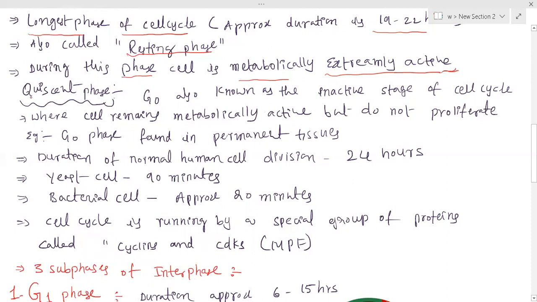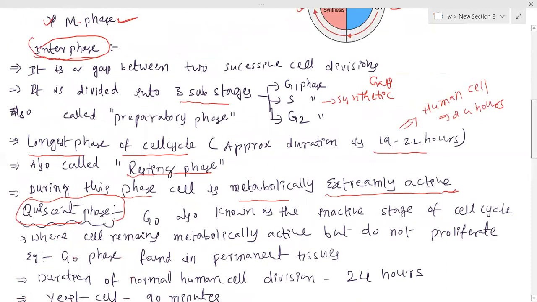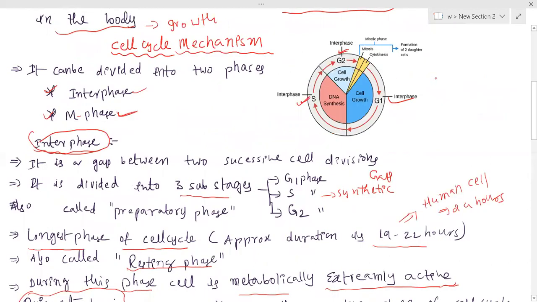So now let us discuss what is meant by the quiescent phase, or we can say the G0 phase. Of course, the cell cycle is divided into interphase and M phase. Suppose this is a cell which is divided into two daughter cells, and now one more stage is there. After completion of the M phase, immediately this cell enters into G1 phase.